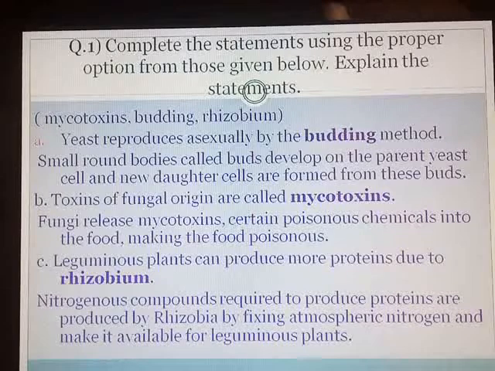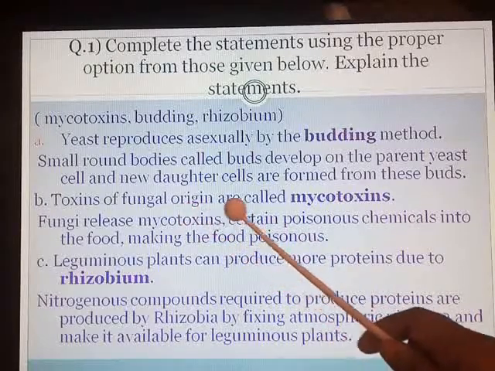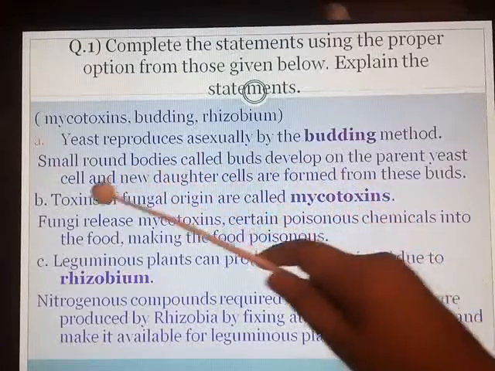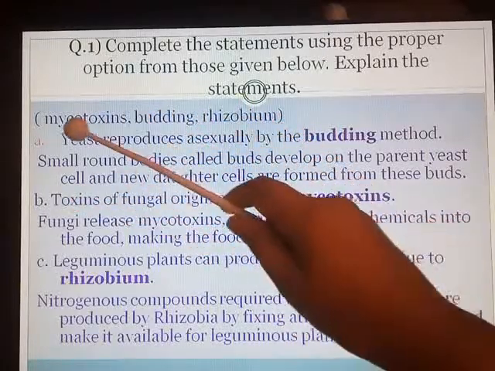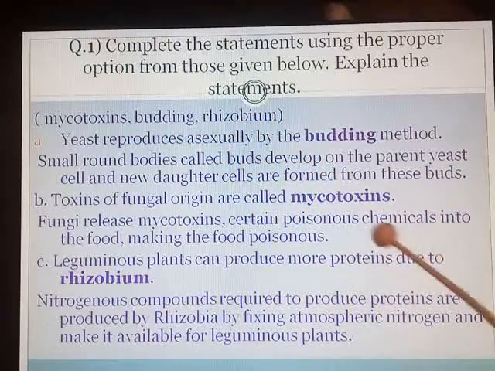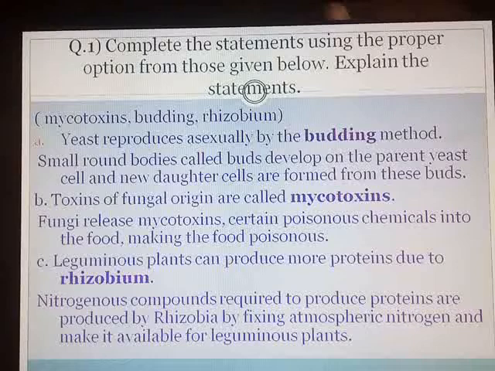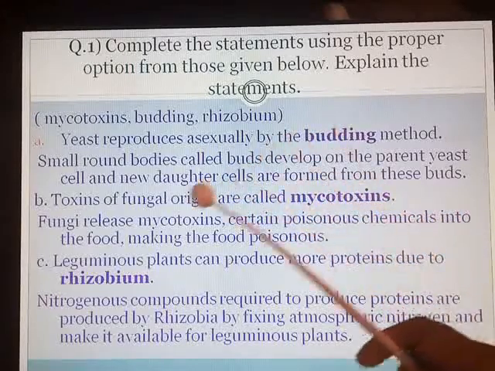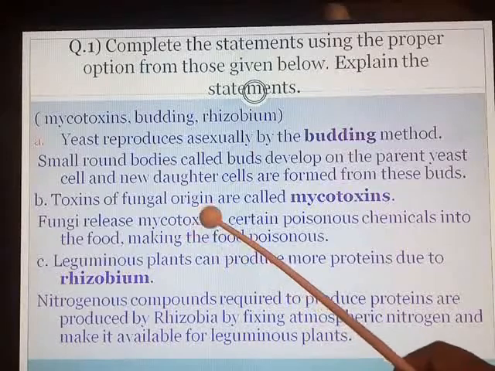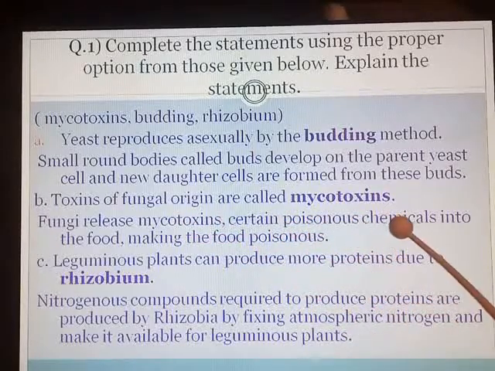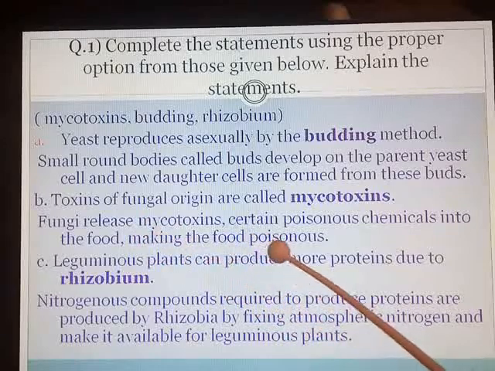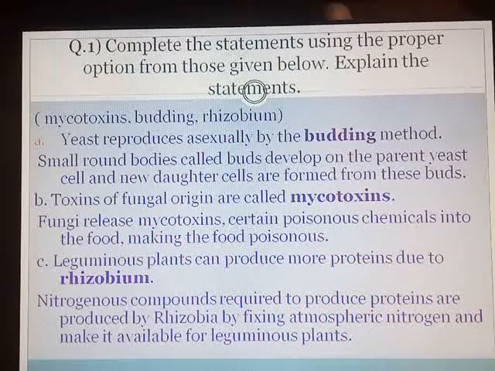Our second question is, toxins of fungal origin are called mycotoxins. See here you have the hint, word toxins is given. So from the given options, mycotoxins is the answer. Now why mycotoxins? Because fungi release mycotoxins. What are mycotoxins? Certain poisonous chemicals into the food, making the food poisonous. Hence toxins of fungal origin are called mycotoxins.